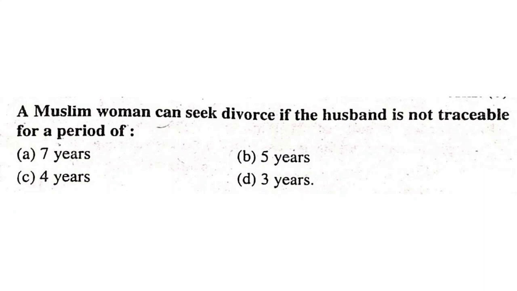A Muslim woman can seek divorce if the husband is not traceable for a period of 7 years, 5 years, 4 years, or 3 years. It is 4 years. If the husband is unheard of for 4 years, his wife may file a suit for a decree of divorce.